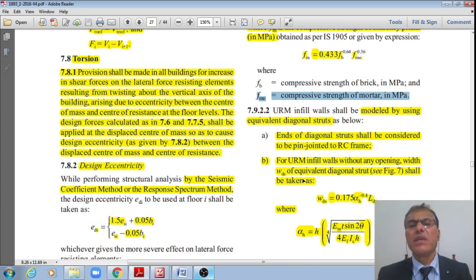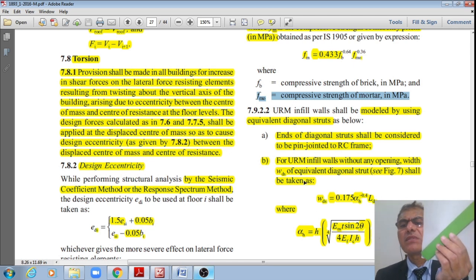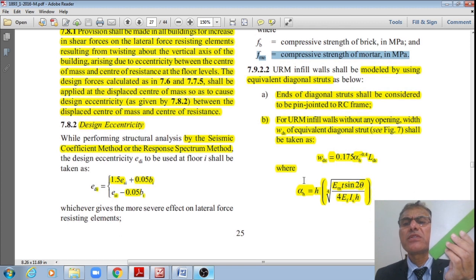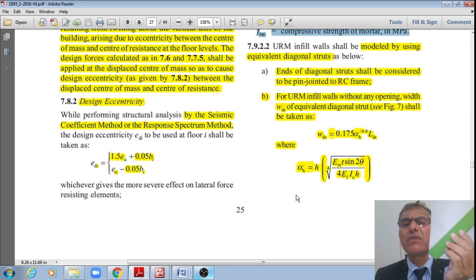The second one is the URM infill walls without any opening, with WDS of equivalent diagonal strut, see this figure 7, shall be taken as WDS is equal to 0.175 alpha H to the power minus 0.4 multiplied by LDS, where alpha H is given by this expression, H multiplied by the fourth root of EM T sine 2 theta divided by 4 EF IC.